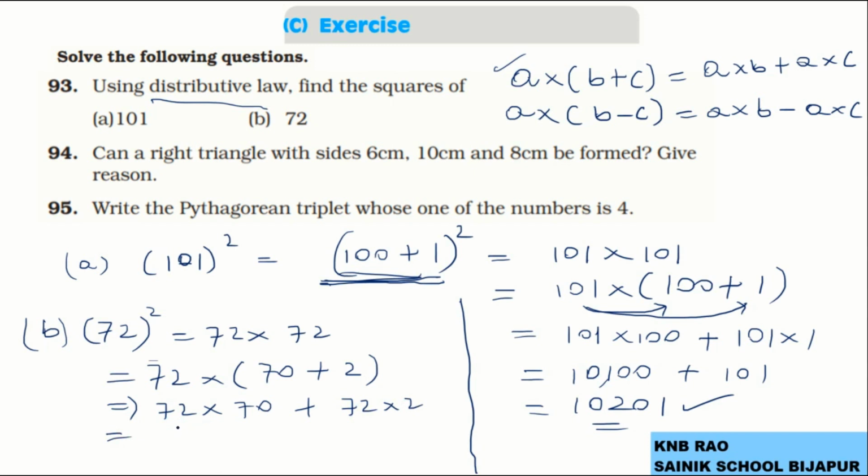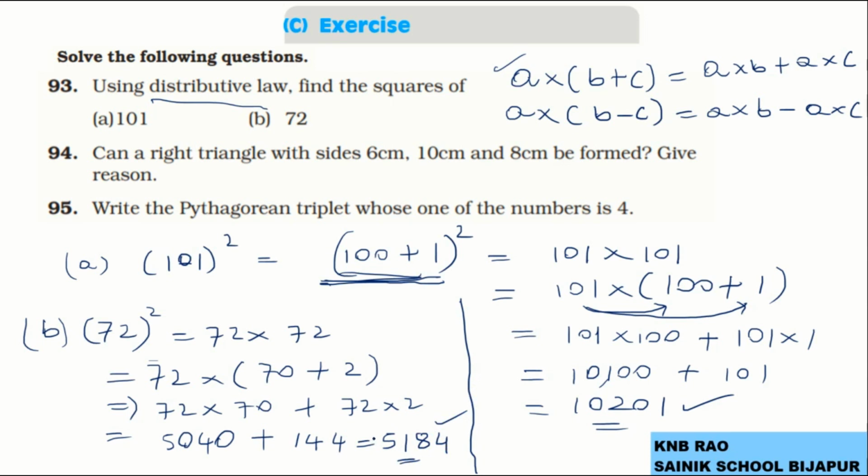Now multiplying 72 into 70: 0 comes as it is, 7 2s are 14, 1 carry, 7 7s are 49 plus 1 is 50, which means 5040, plus 72 2s is 144. Now adding them is 5184. Using distributive property we found it.